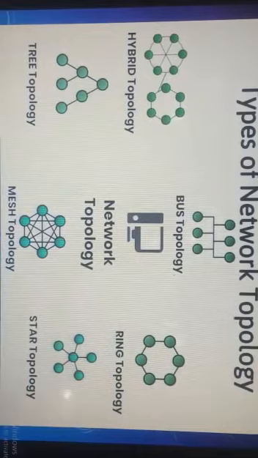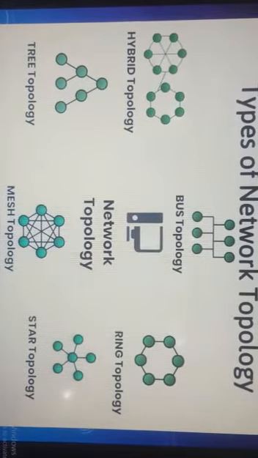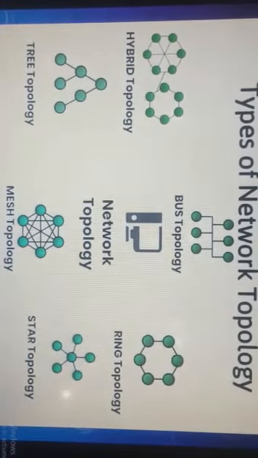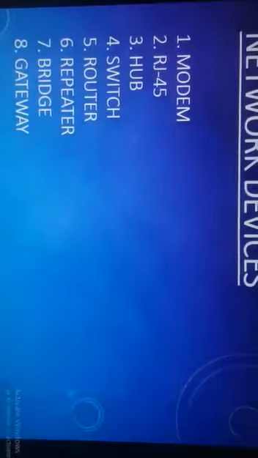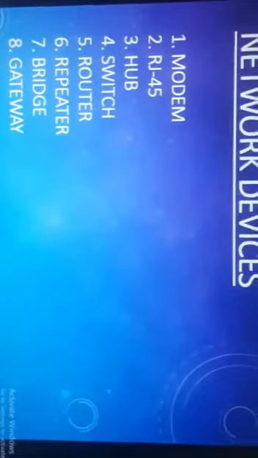Next is hybrid topology. Hybrid, by the name itself it is understood. Hybrid means the combination of all the different topologies is the hybrid topology. Next we can say network devices.